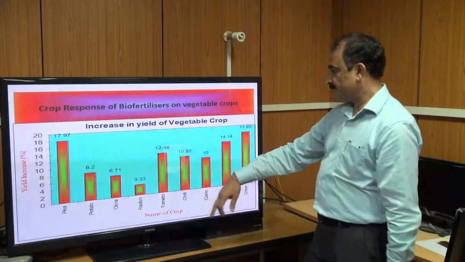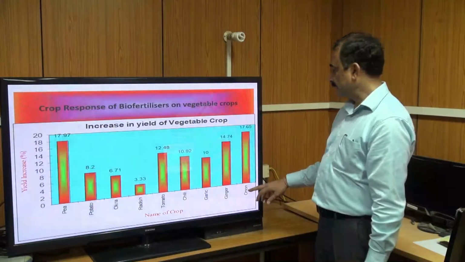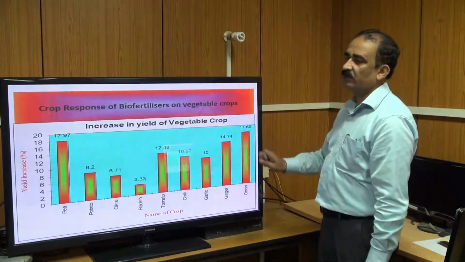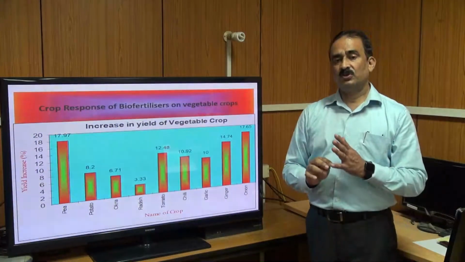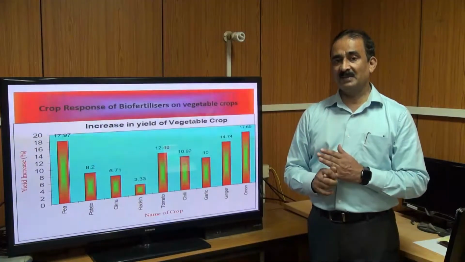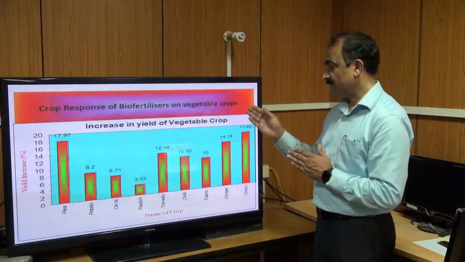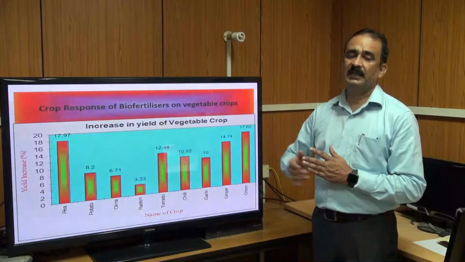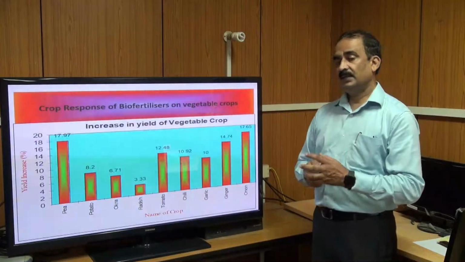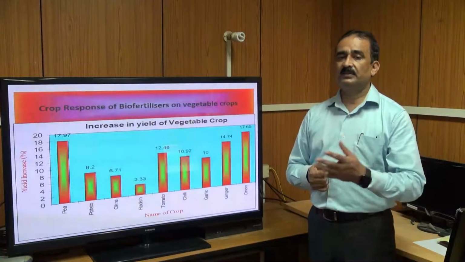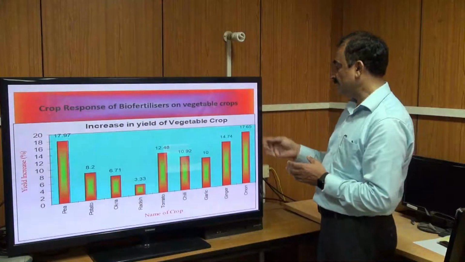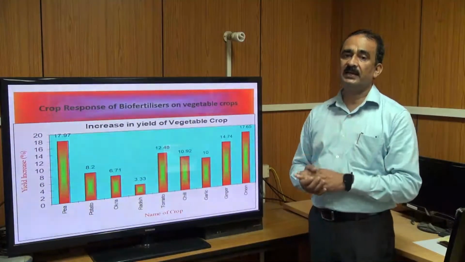Then in case of onion, the yield increases about 17.6%. So you think if you apply the chemical fertilizer alone, it does not give this much yield. But if you apply the biofertilizer along with the chemical fertilizer, there is a 17 to 18% yield increase.